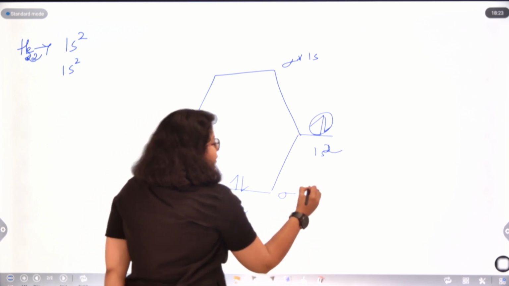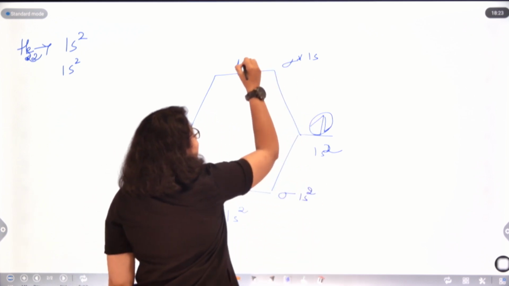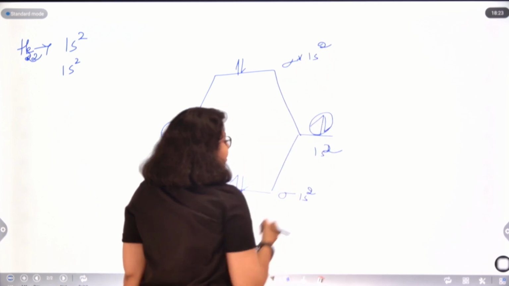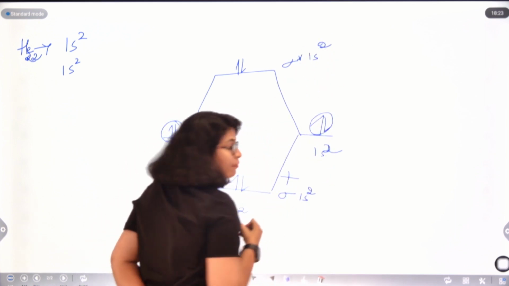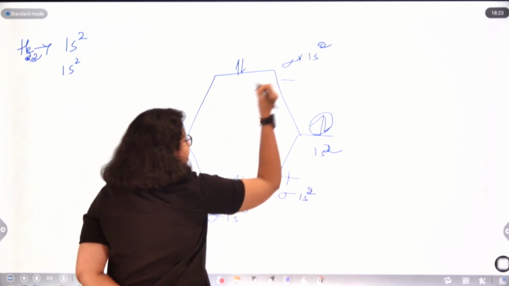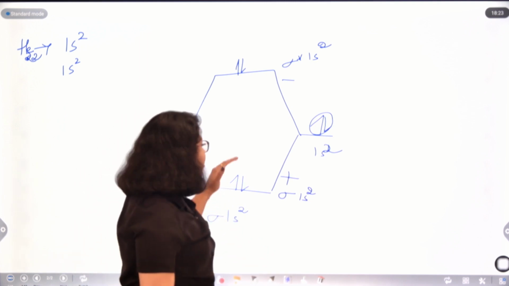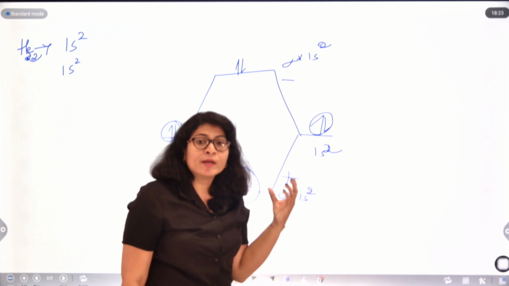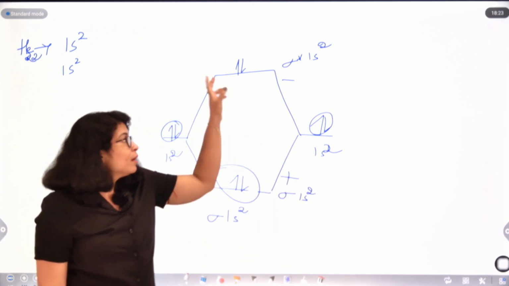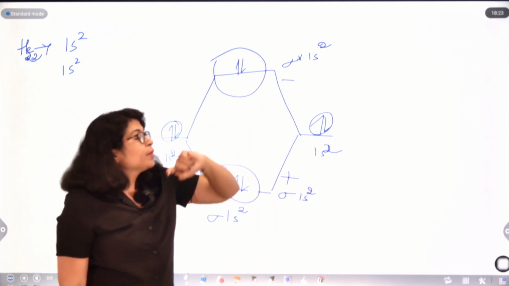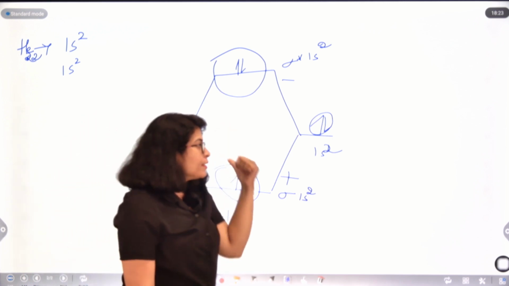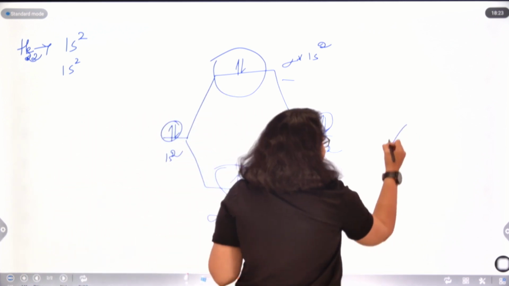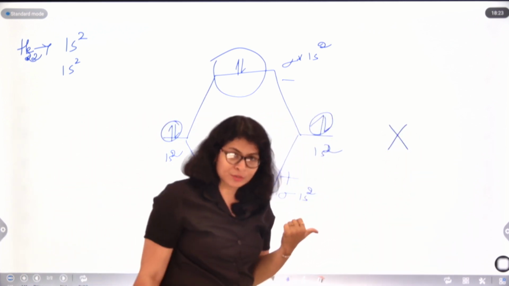So 2 in the bonding and 2 in the antibonding. Now I said bonding is given a positive sign, antibonding is given a negative sign. Now basically what happens? The stability gained by the bonding electrons is cancelled by the instability gained by the antibonding electrons, and as a result what happens? This molecular structure fails to exist, right?